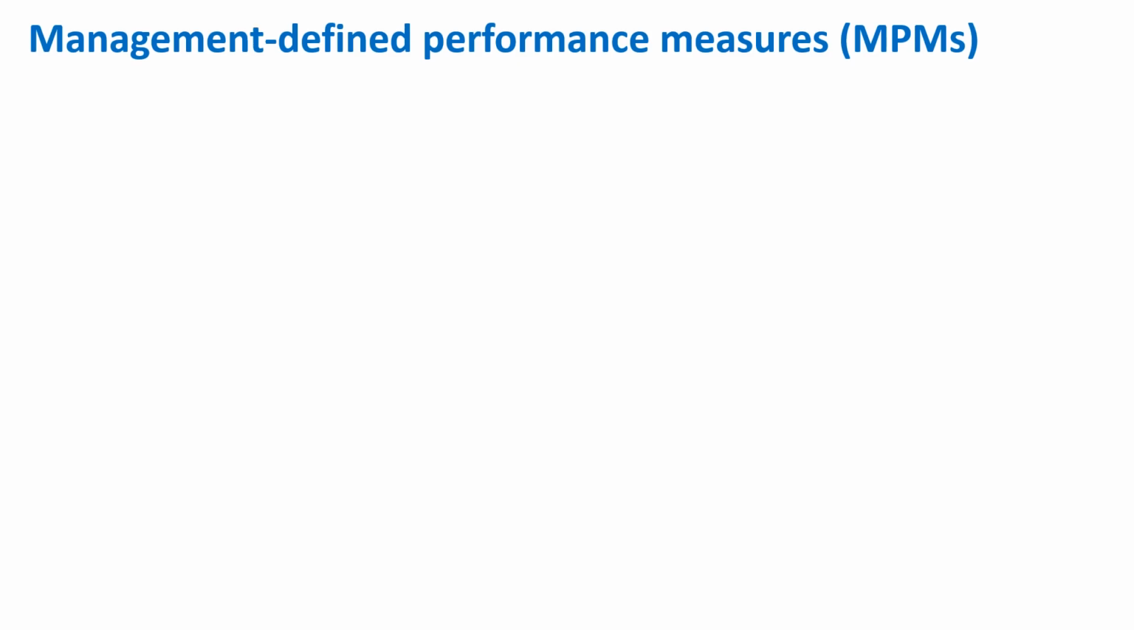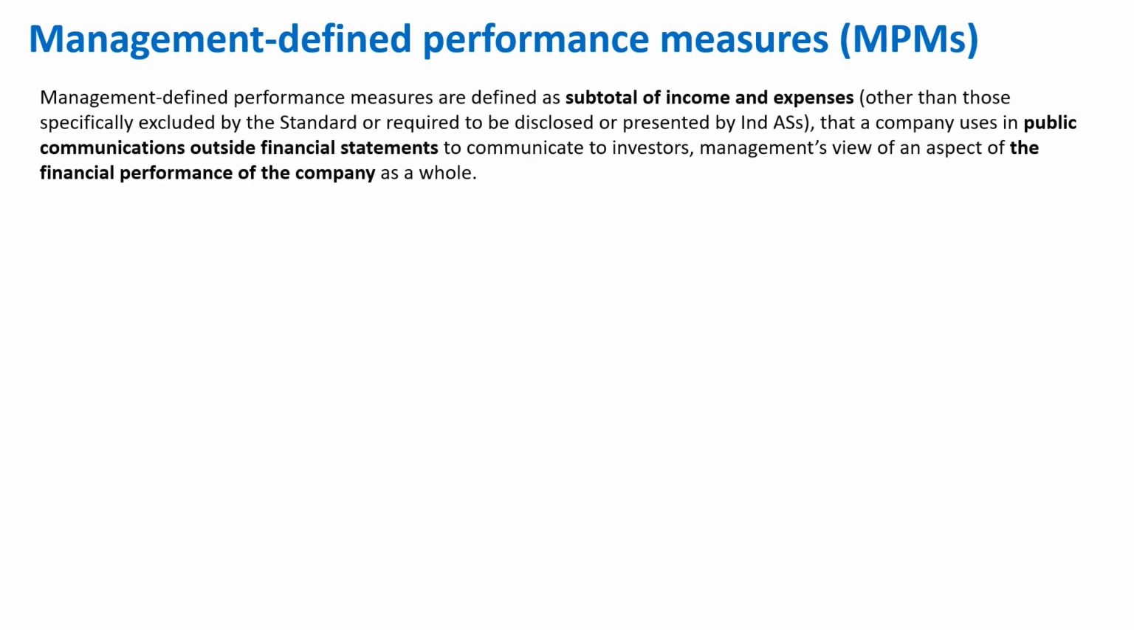The next change Ind AS 118 is bringing is management defined performance measures, and I personally feel this is very important, and I will explain why now. Management defined performance measures are defined as subtotals of income and expenses, other than those specifically excluded by the standard or required to be disclosed or presented by Ind AS, that a company uses in public communications outside financial statements to communicate to investors management's view of an aspect of the financial performance of the company as a whole.